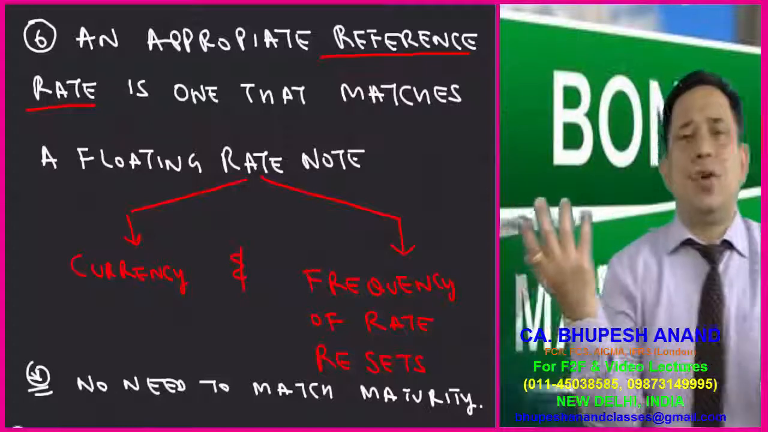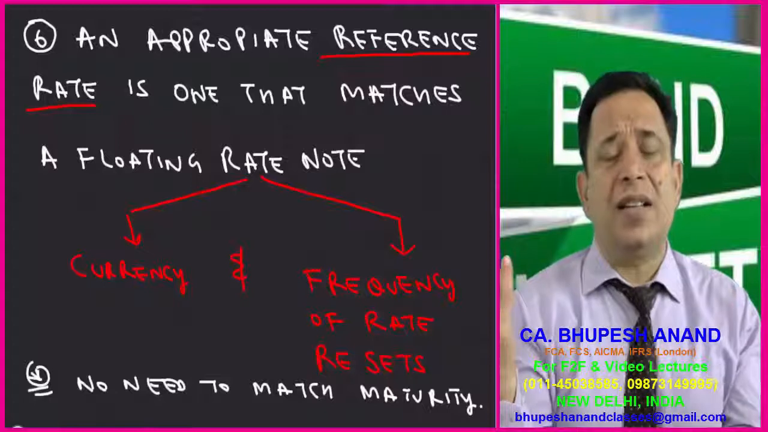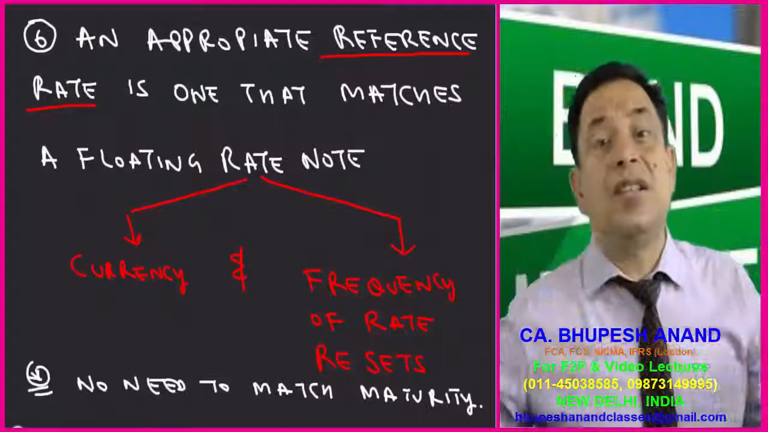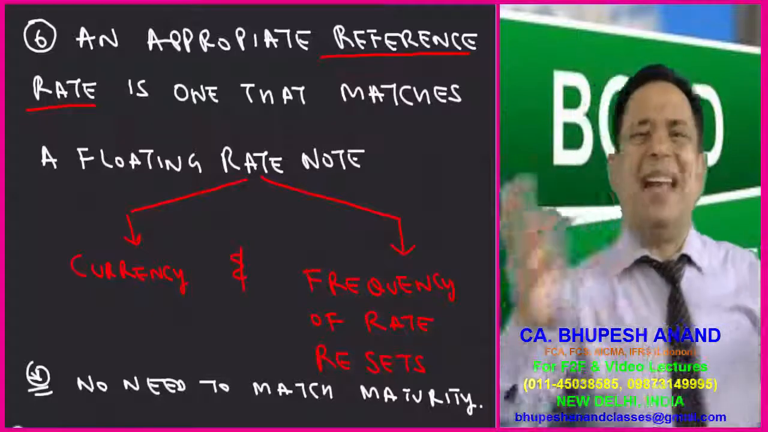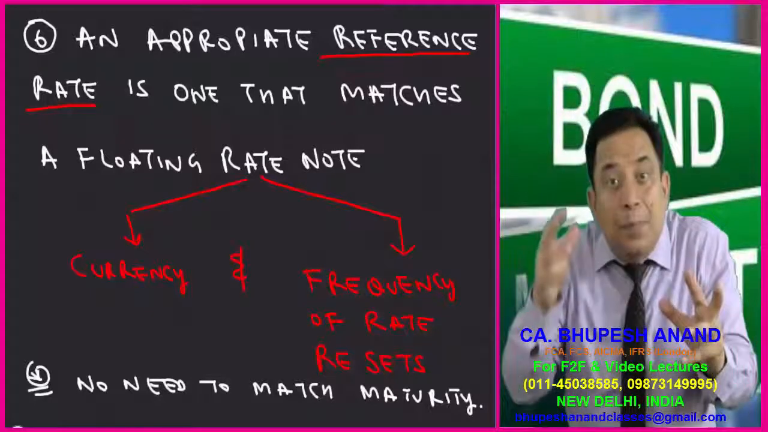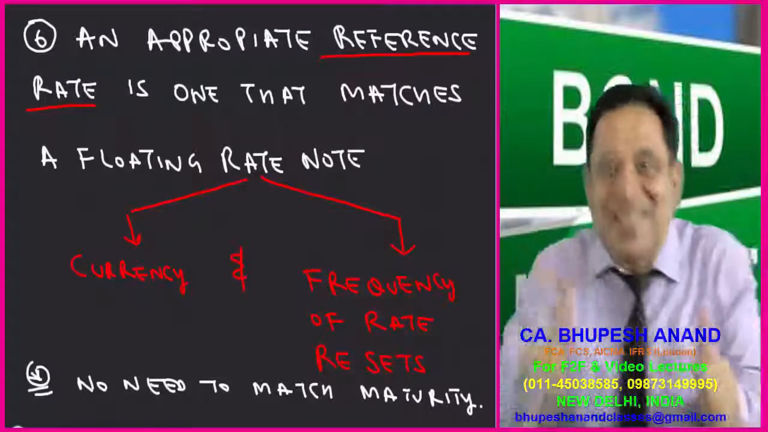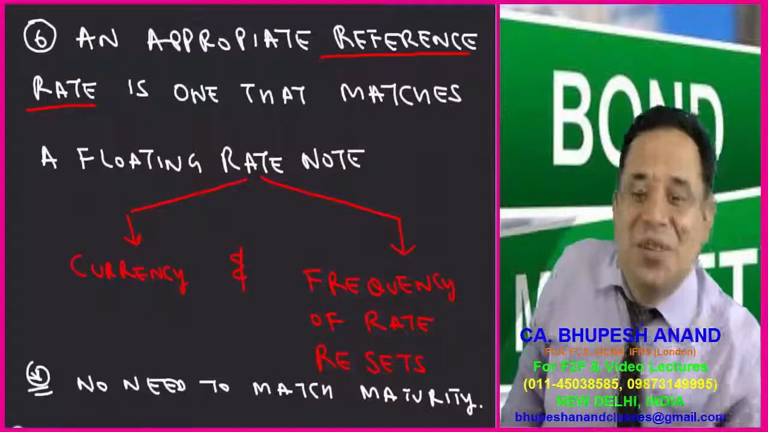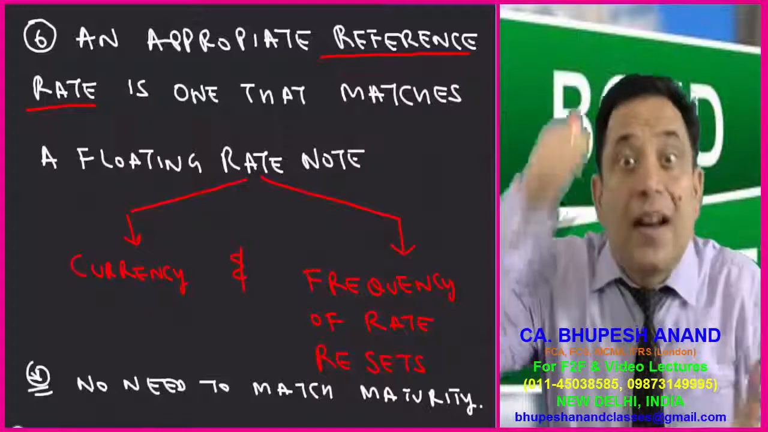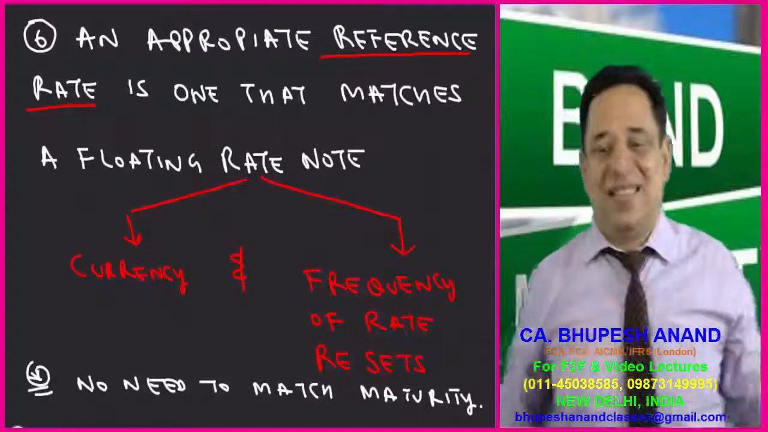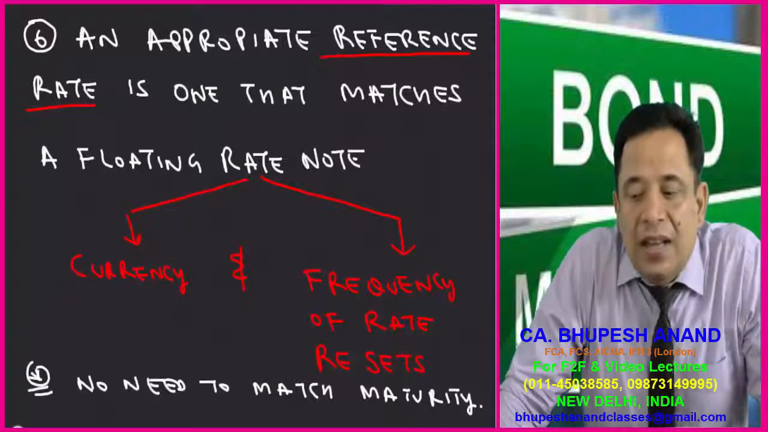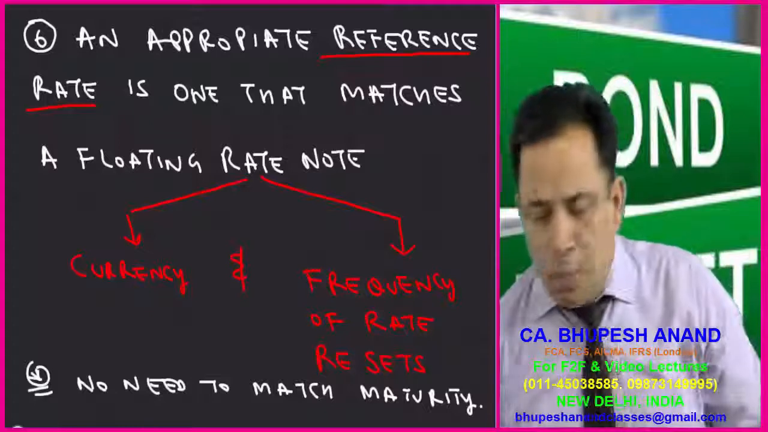No matter the maturity, for example the bond maturity is 10 years and the reference rate maturity is 360 days, we are not concerned with the maturity. Maturity can differ, but the main point is that the frequency should tally and the currency should tally. So please write point 6, very important, and I have given a case study for explaining this. An appropriate reference rate is one that matches a floating rate note's currency and frequency of rate resets. No need to match maturity.